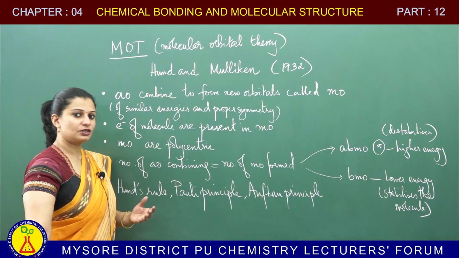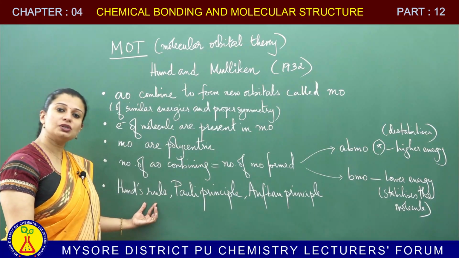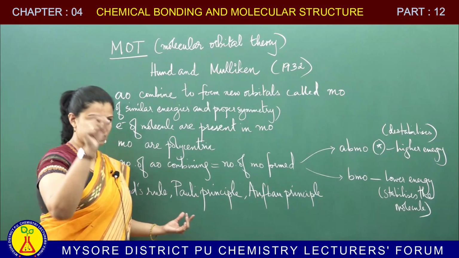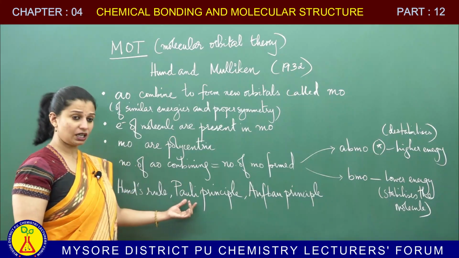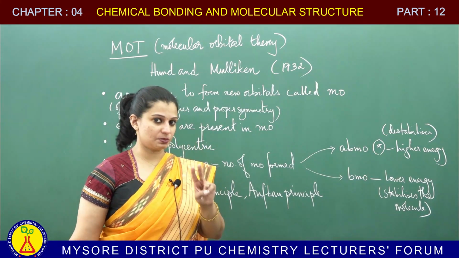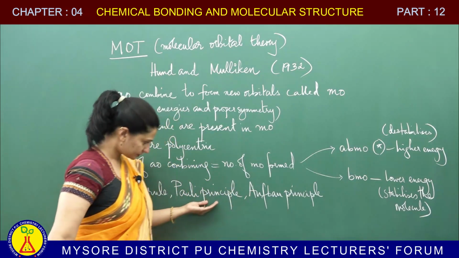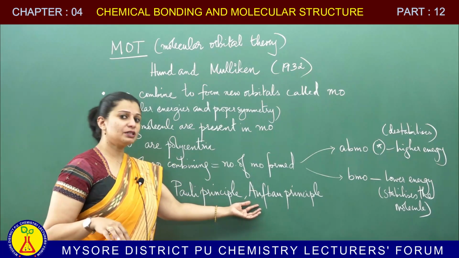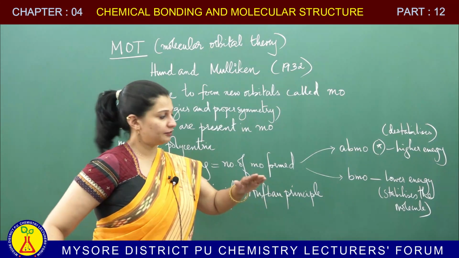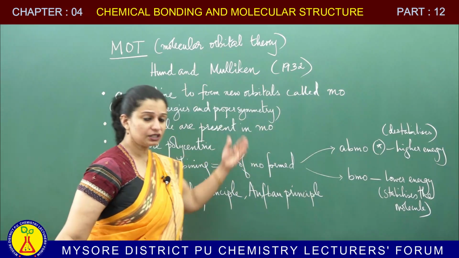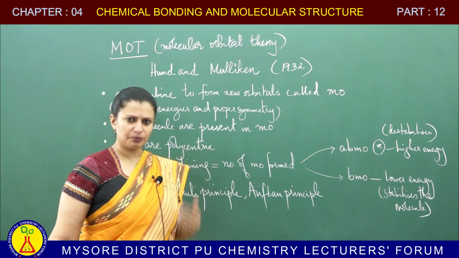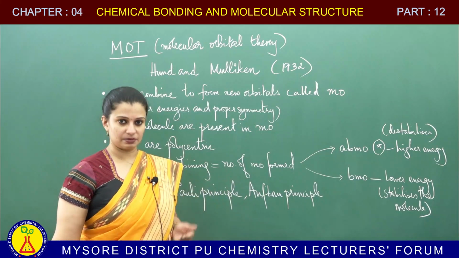Now, how do you place these electrons in the molecular orbitals? By following our usual rules of electronic configuration. Hund's rule is followed, which means in degenerate orbitals you will place electrons singly before pairing. Pauli's principle is followed, which means even in molecular orbitals you are going to place only 2 electrons per orbital. You can't place more than that. And Aufbau principle, which means you start from the lower energy and then you progress upwards. So, you have the lowest energy orbital being filled first, followed by the next higher and so on. So, these are the different postulates of your molecular orbital theory. These are the postulates, but what all we have to do with this will be explained in a little while.